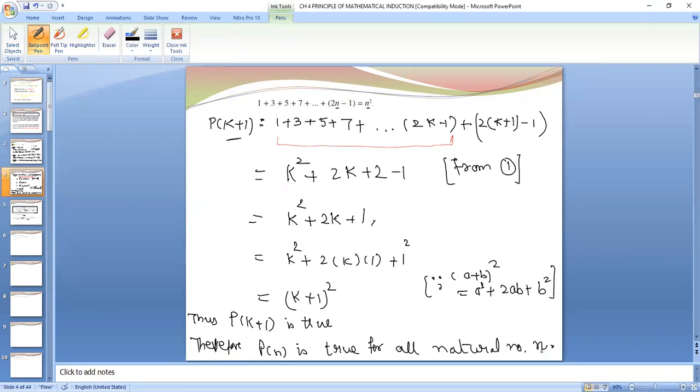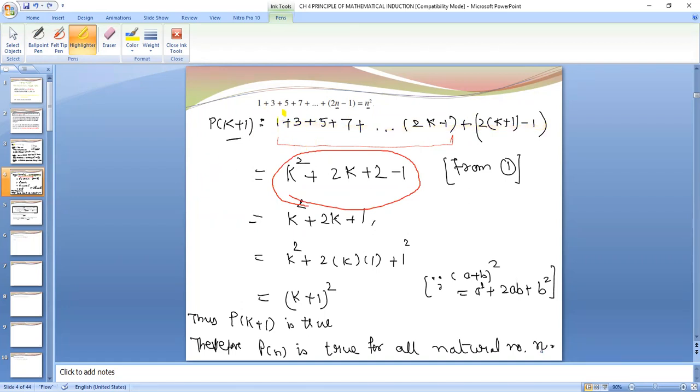Ma'am, I have one doubt: how have you done this step from one? Okay, right. It's a bit confusing. Okay, no issue. For the first time the problem comes to the students, no issue. So pk plus 1, this step is clear, the above step, this step is clear. Yes, ma'am. It's easy.